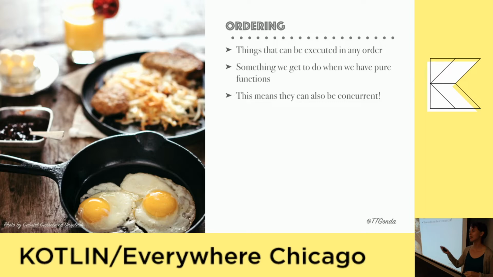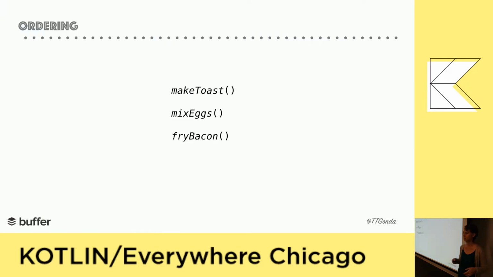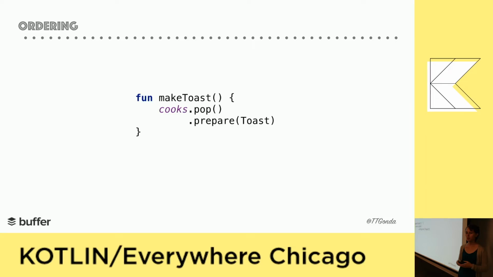And again, you can't always have pure functions that don't depend on order in Android. You can't change the color and add a click listener to the button until there's a button there. But it's great when we can use these properties for our code. So, for example, making toast, mixing eggs, frying bacon, you think that you should be able to do these in any order. Doesn't matter. But to take a look at one of the functions, it's relying on a cook from a collection of cooks. And it turns out all three of these functions are doing this.